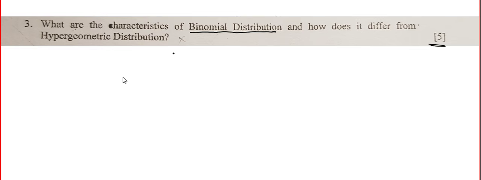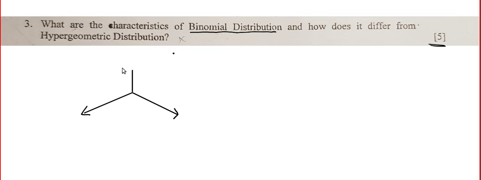Whenever they ask about binomial distribution, first of all, you should talk about the Bernoulli trial, because binomial distribution does not exist without the existence of Bernoulli trial.